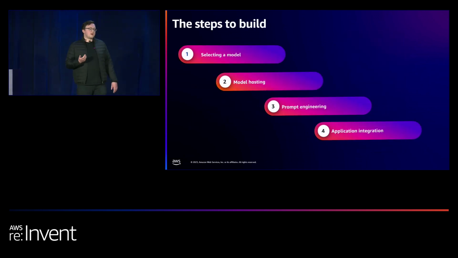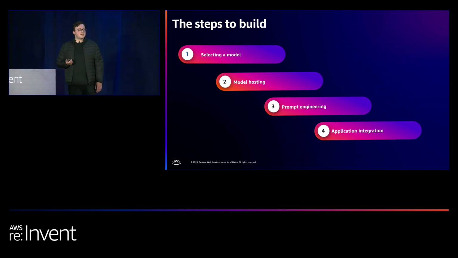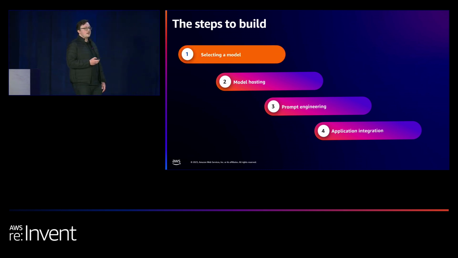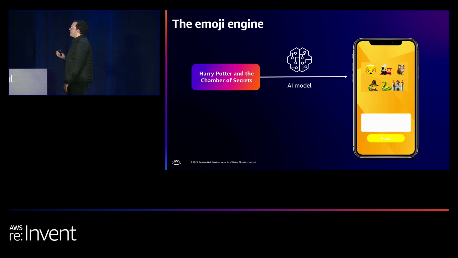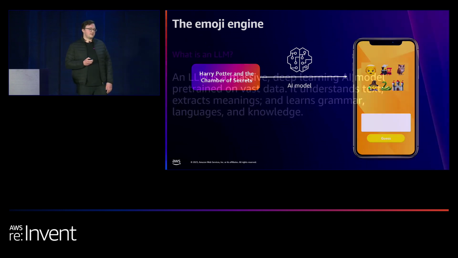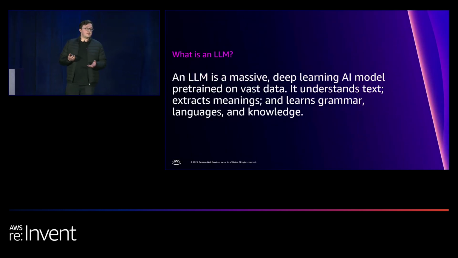So to build this, we're going to look at how we select a model, a large language model, how we think about hosting that model, prompt engineering, again, more of an art than a science, and then how we integrate that into a fully serverless application. So model selection. We need a model that's going to take our famous book or famous movie and generate a 6-emoji summary of it. And this is where the large language model comes in.